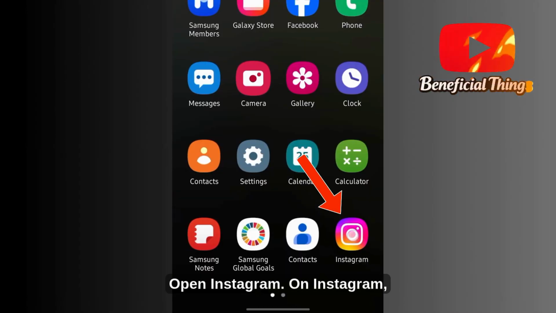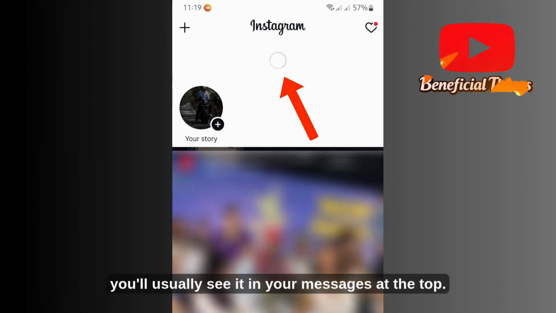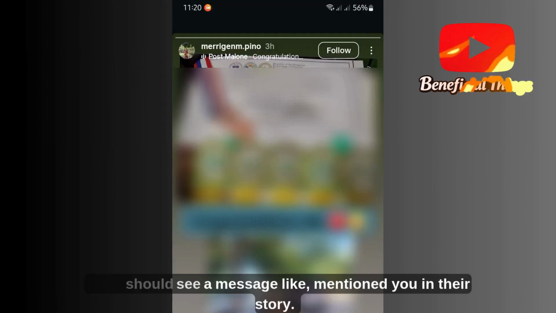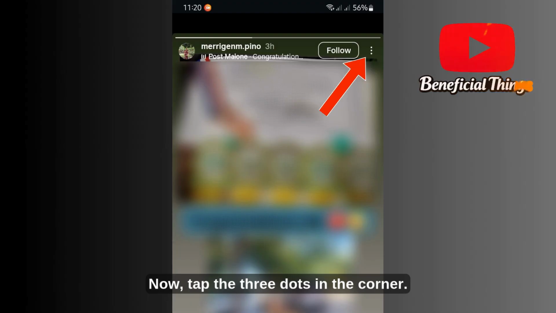Open Instagram. On Instagram, go to the story where someone tagged you. If it was shared with close friends, you'll usually see it in your messages at the top. You should see a message like, "mentioned you in their story." Now tap the 3 dots in the corner.